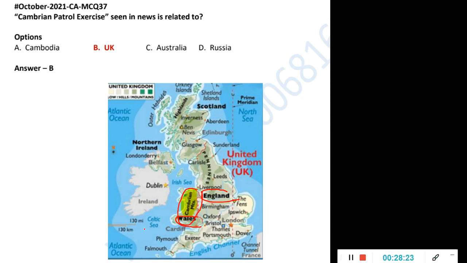And here the water bodies also. The Celtic Sea, here Irish Sea, here the North Sea is there. English Channel is here between England and France. Because you know UK is not in the mainland, it is separated. And here Edinburgh is there. Here also universities are there. This is Glasgow, where the COP26 happened. So this is the Scotland area. This is Scotland. This is Wales. This is Northern Ireland. This is England. So all of this together will be the UK, the United Kingdom.